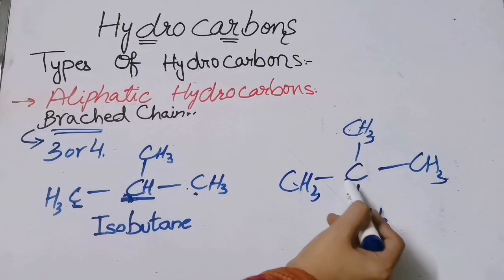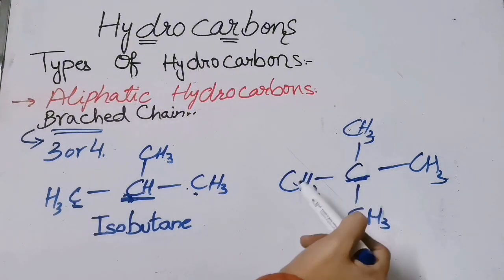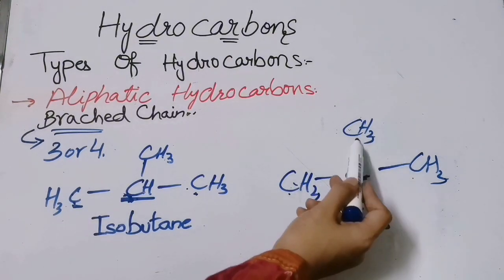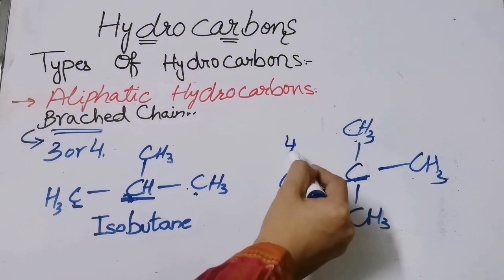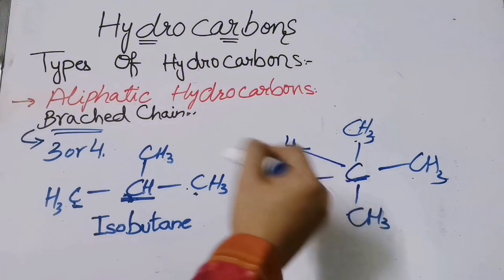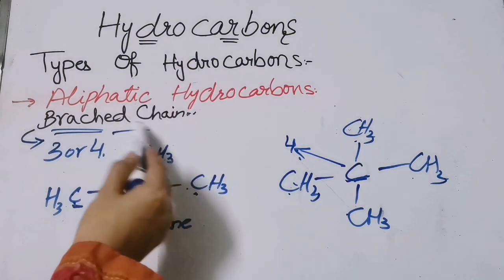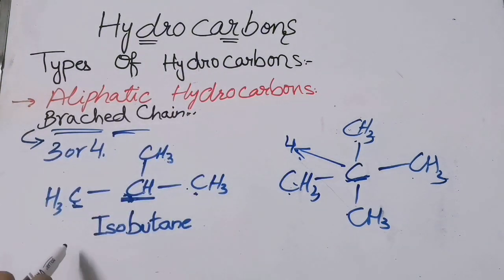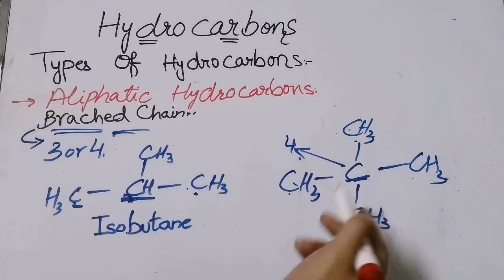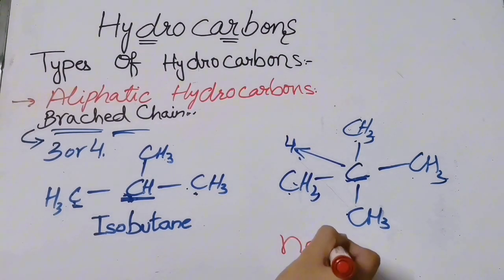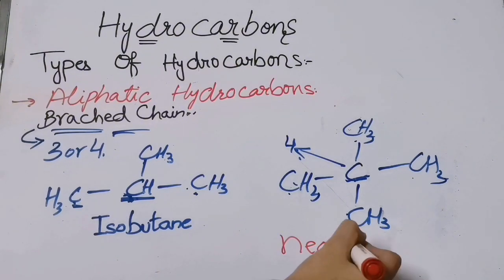And see, this carbon is directly attached with 1, 2, 3 and 4 carbon atoms. So this carbon is attached with 4 carbon atoms, so this is also a branched chain compound. According to the common system, its name will be neopentane.